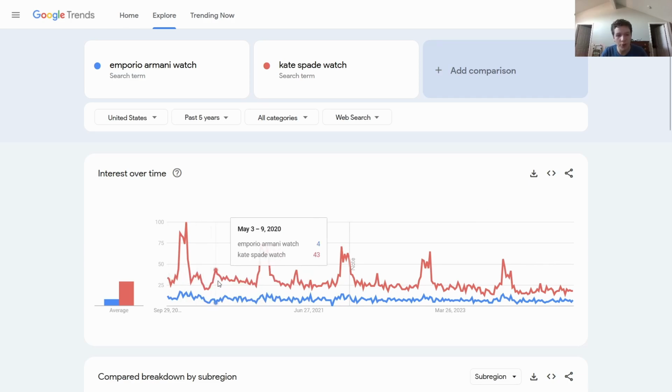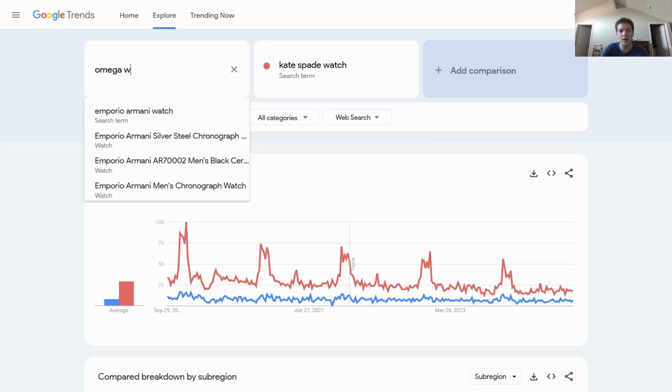However, notice that both of these are trending downwards over time, more or less. The Emporio Armani watch is maybe a little more stable, but it's not as searched. Let's compare the Kate Spade watch, which is more popular, to something like Omega watch.